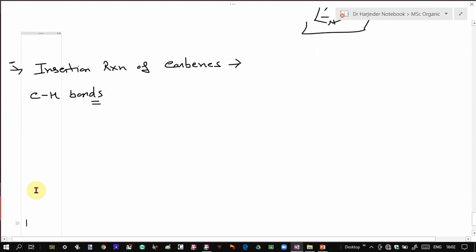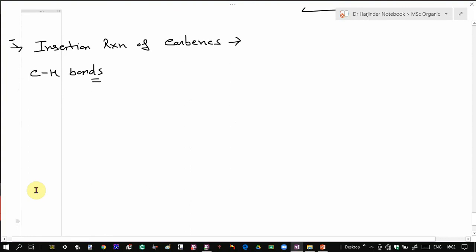So let's see the insertion of these carbenes between a carbon-hydrogen bond. Now insertion means, for example, if you have a carbene, it will get inserted in between this carbon and hydrogen bond. So how will it get inserted? It will add in between this carbon-hydrogen bond. So what will happen? There will be formation of a carbon bond over here, and this hydrogen will also get attached to this carbon. Okay. In this way the insertion will take place.